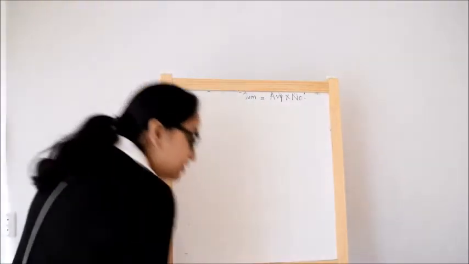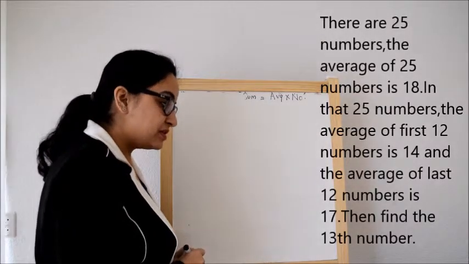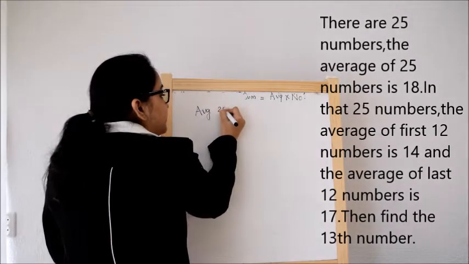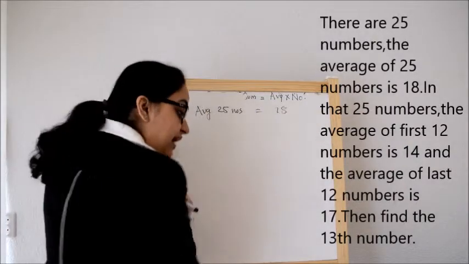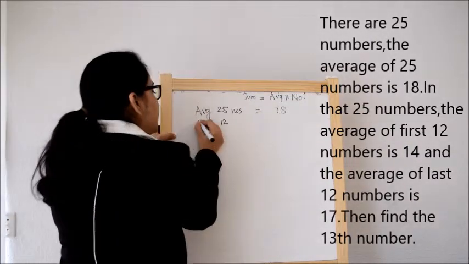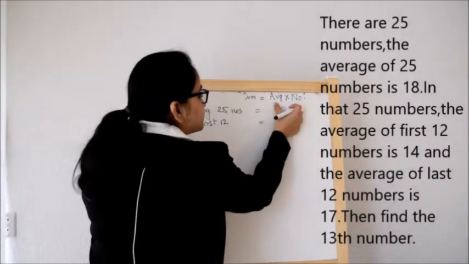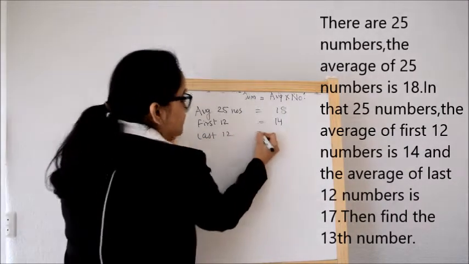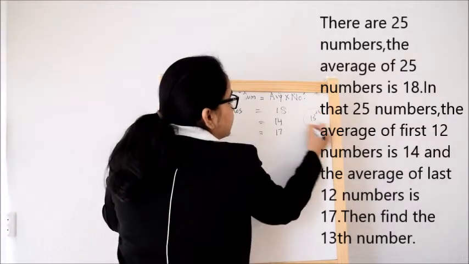Now the problem says there are 25 numbers and the average of 25 numbers is 18. The average of first 12 numbers is 14, and last 12 numbers is 17. Then find the 13th number.